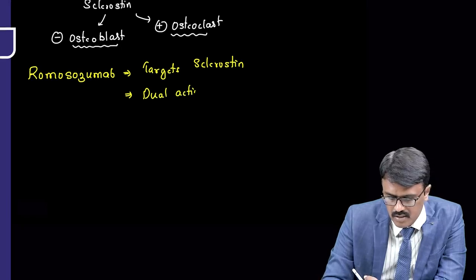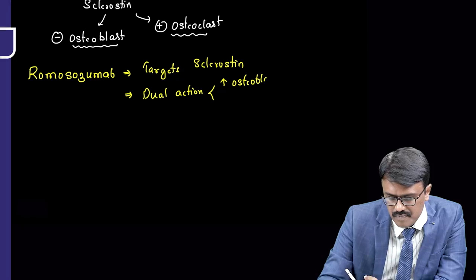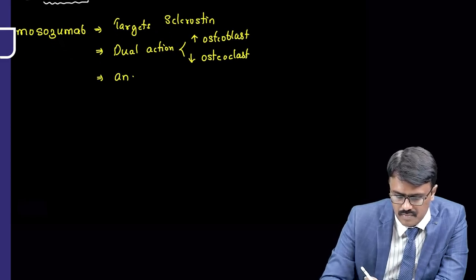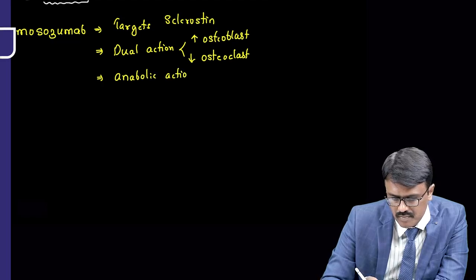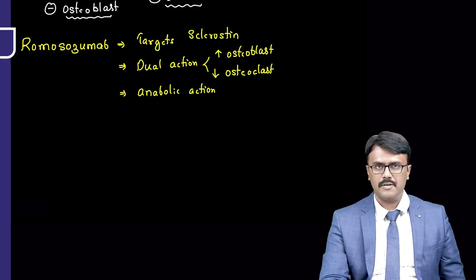The dual action is, number one, it increases the activity of osteoblast and decreases the activity of osteoclast. But mainly the drug has the anabolic action, that is bone forming action. So the name is romosozumab and it's a new drug.